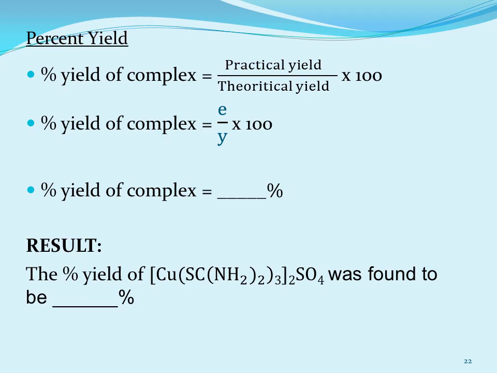The values we supposed here were E and Y, but you will obviously put your calculated values, and the result you will report here: the percent yield of the synthesized complex thiourea copper 1 sulfate is found to be whatever percent you get.